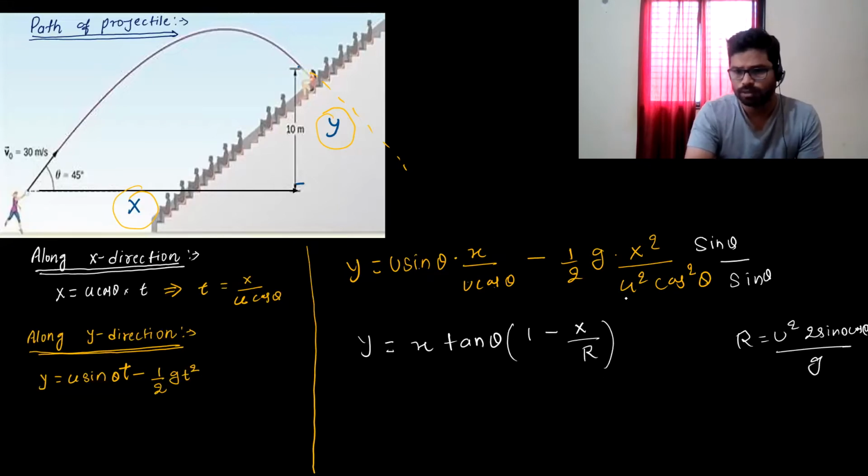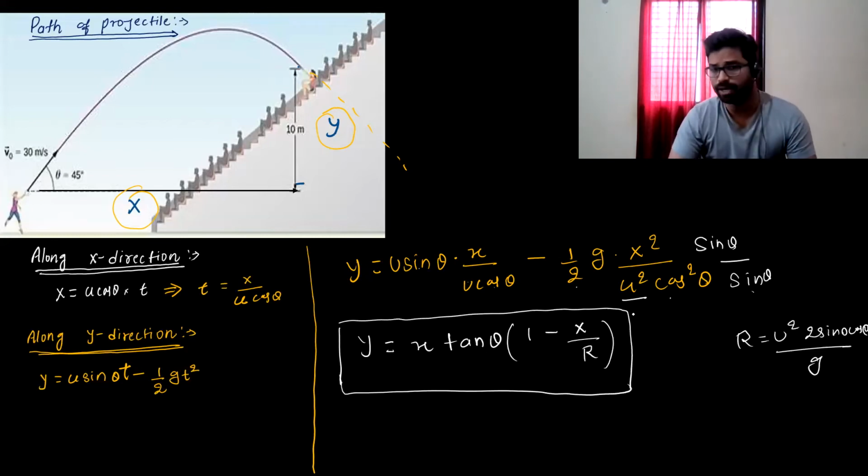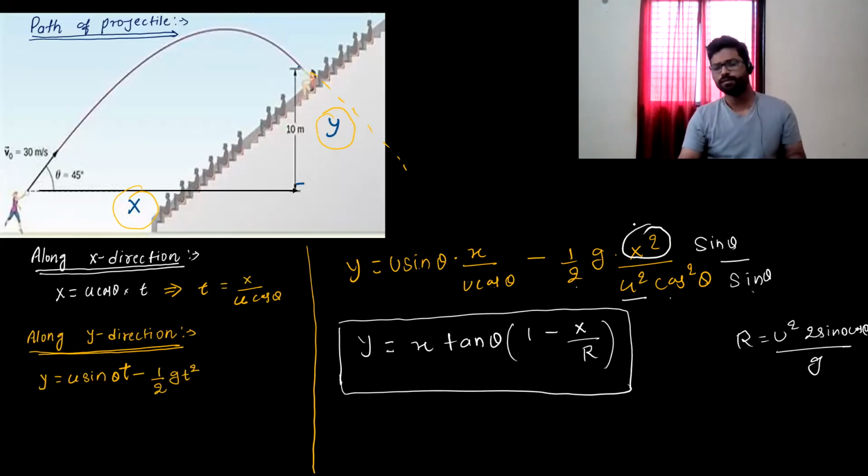u square, 1 cos will go to the denominator, so cos theta into sine theta into 2. u square sine 2 theta, also I can write, divided by g. So this is the equation of path of a projectile, which is x tan theta into 1 minus x upon R. And you can see this particular x has a power of 2.